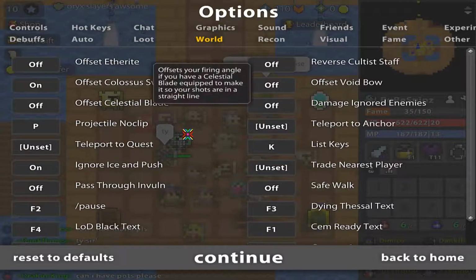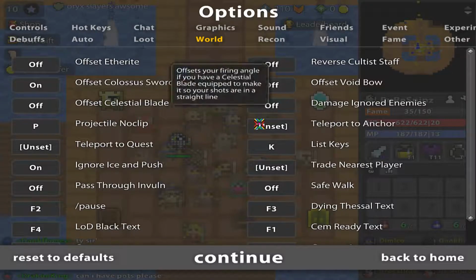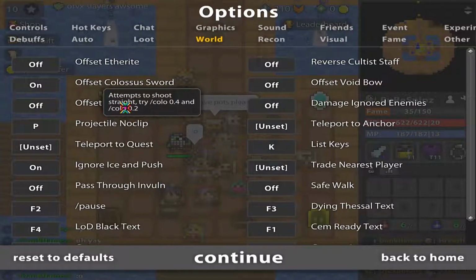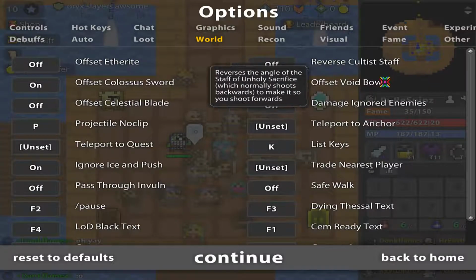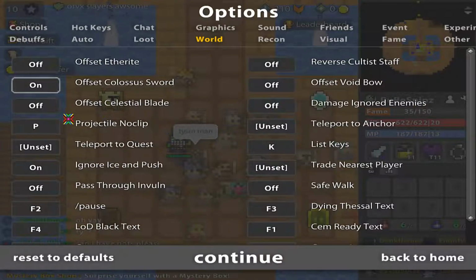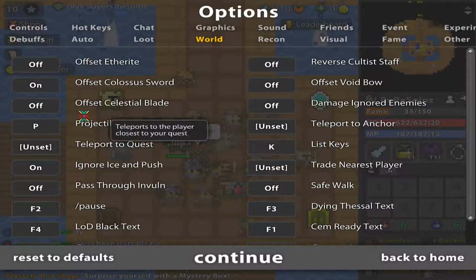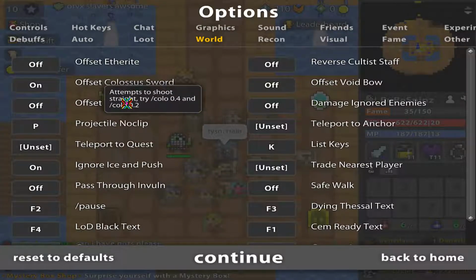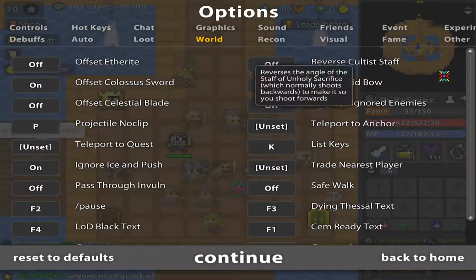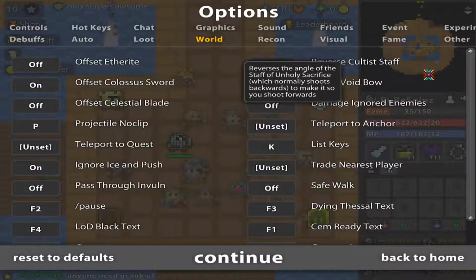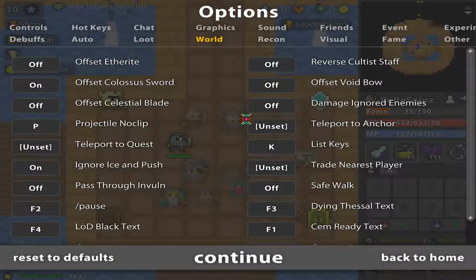Alright, we're going to world now. Now here we're gonna get something really useful. For example, the offset colossus. I use this myself. You also have the cult staff, the void bow, celestial blade, aetherite. Basically what this does, it will change the way that your colossus sword shoots. I usually have it as /colo 0.2, makes aiming really easier. For example, reverse cult staff, that means you shoot normally, pretty OP, not gonna lie.